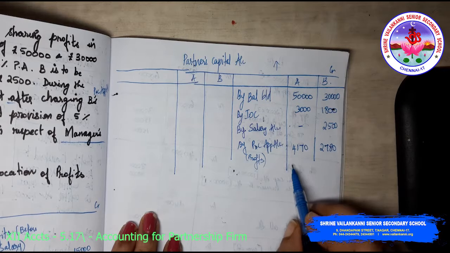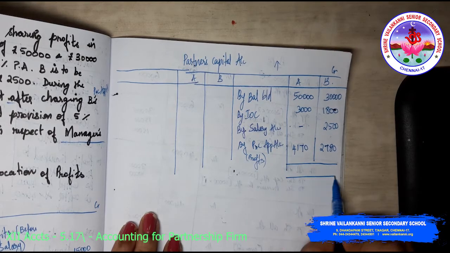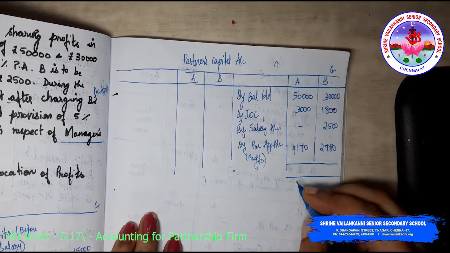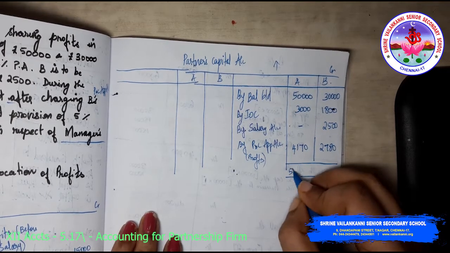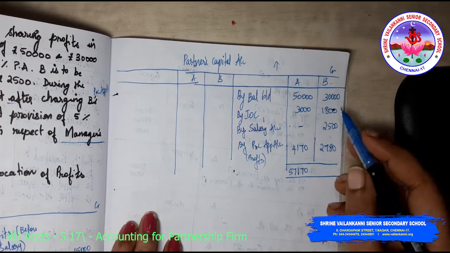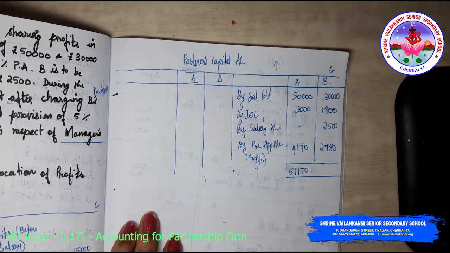The total onto your credit side, 53,000 plus 4,000, which is 57,170. Here 30,000 plus 1,800 plus 2,500 plus 2,780, 37,080.